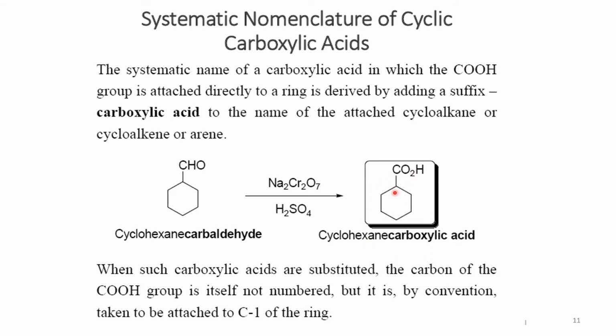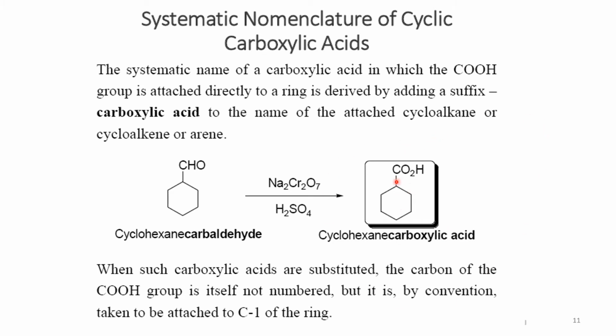So how can we name them? We name the cyclic structure itself by using its parent name, and then we add the suffix carboxylic acid. Just like we have this 6-membered ring here, which is basically cyclohexane if it was an alkane. If there is a formyl group here, it is cyclohexane carbaldehyde, and if this is a carboxyl group, then we name it cyclohexane carboxylic acid.